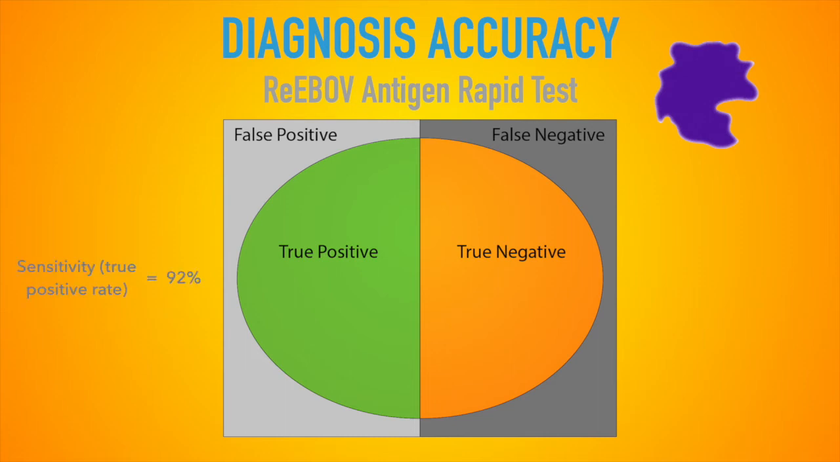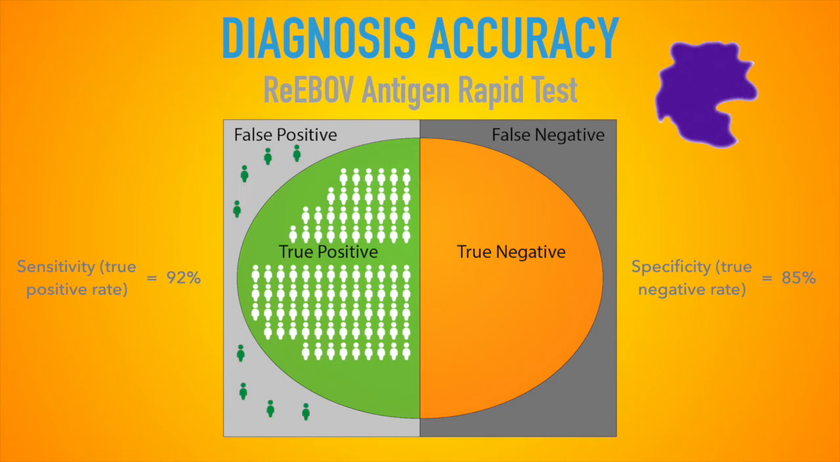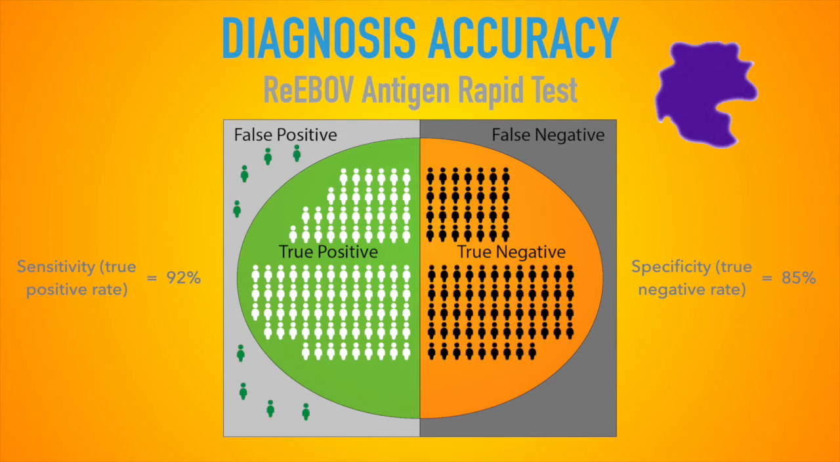It has a sensitivity of 92% and a specificity of 85%. This means that for every 100 people who test positive, 92 actually have Ebola and 8 don't. And for every 100 people who test negative, 85 won't have Ebola. But what about those 15 people who tested negative but actually have Ebola? This is why screening tests like the rapid antigen test are followed up and confirmed with nucleic acid tests, which have sensitivities and specificities closer to 100%.